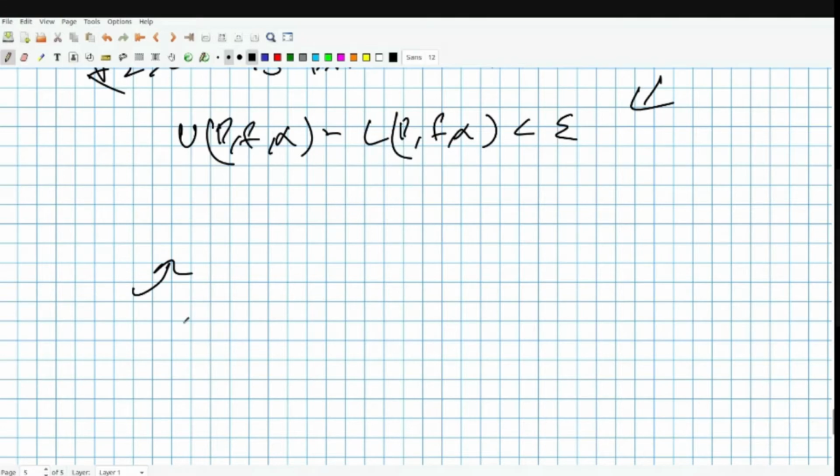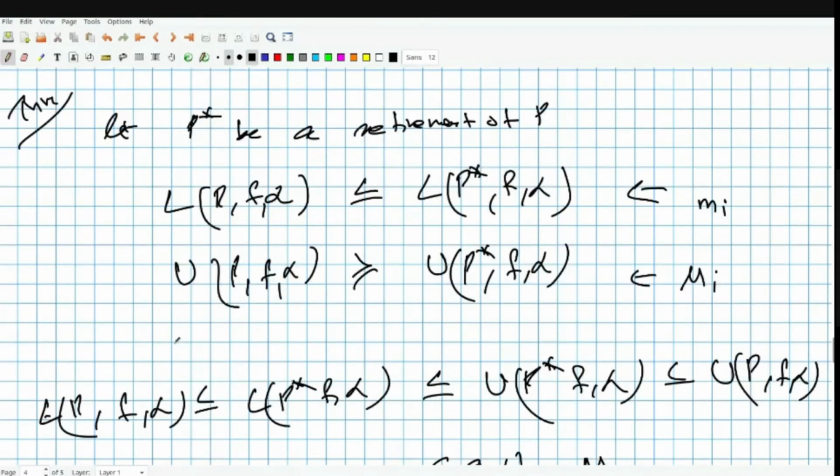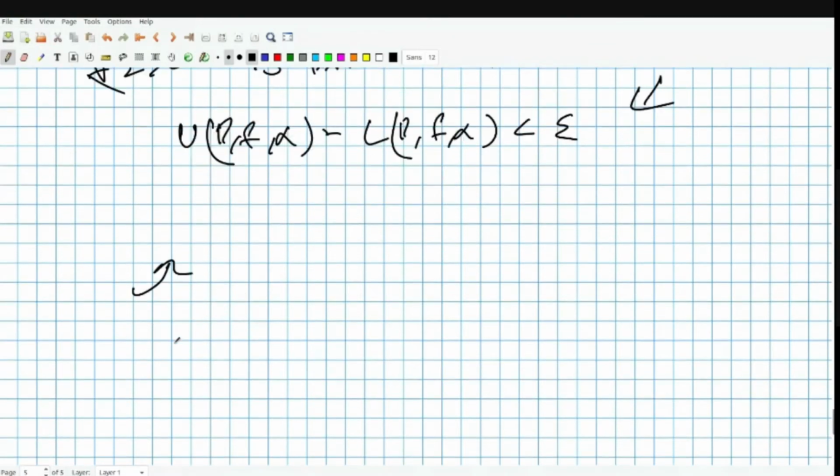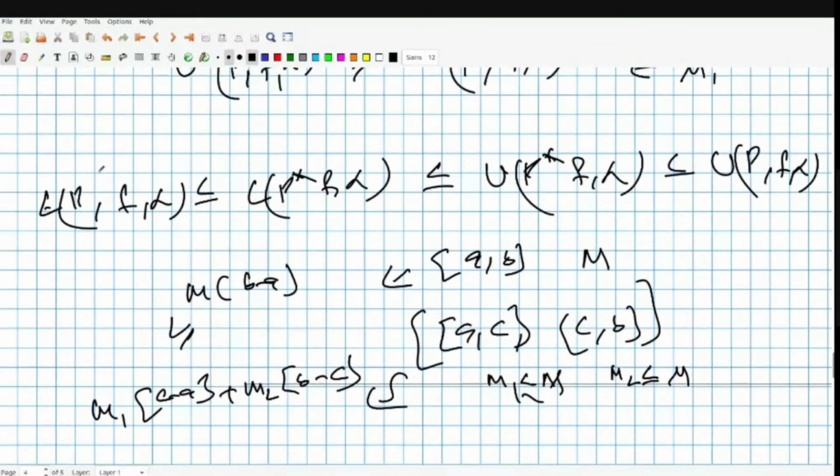It's kind of obvious from this particular theorem. That's what we kind of noted here. So if L(P, f, alpha) and U(P, f, alpha) are epsilon near, then of course L(P star, f, alpha) and U(P star, f, alpha) should also be epsilon near, right? So it's as simple as that.